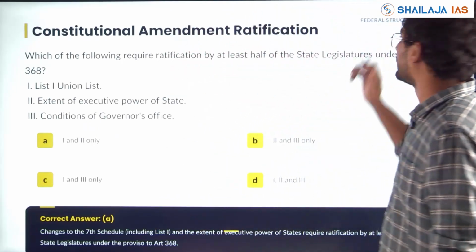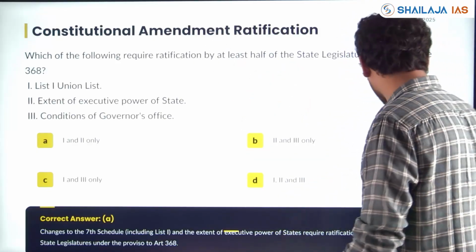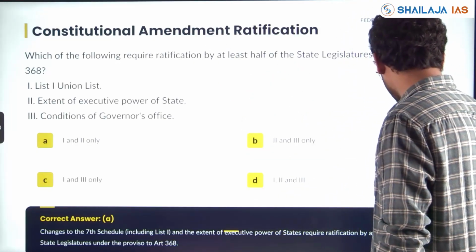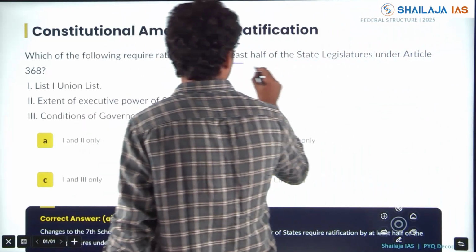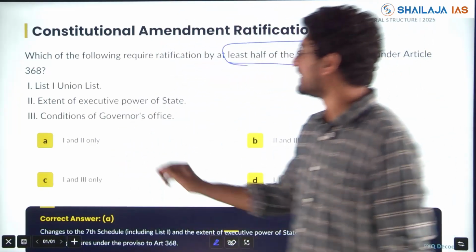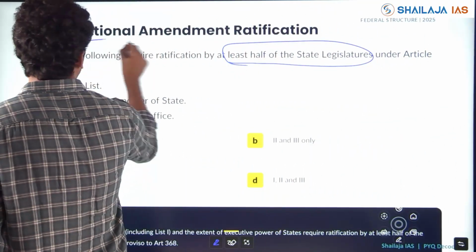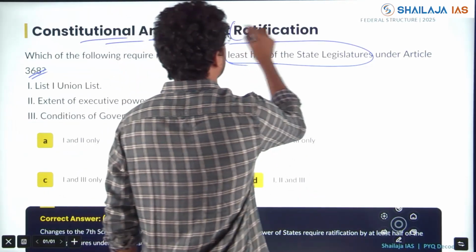So, the federal structure linked with constitutional amendment, ratification. So, question is, which of the following require ratification by at least half of the state legislature under Article 368? Constitutional amendment linked with what kind of ratification or majority is required?